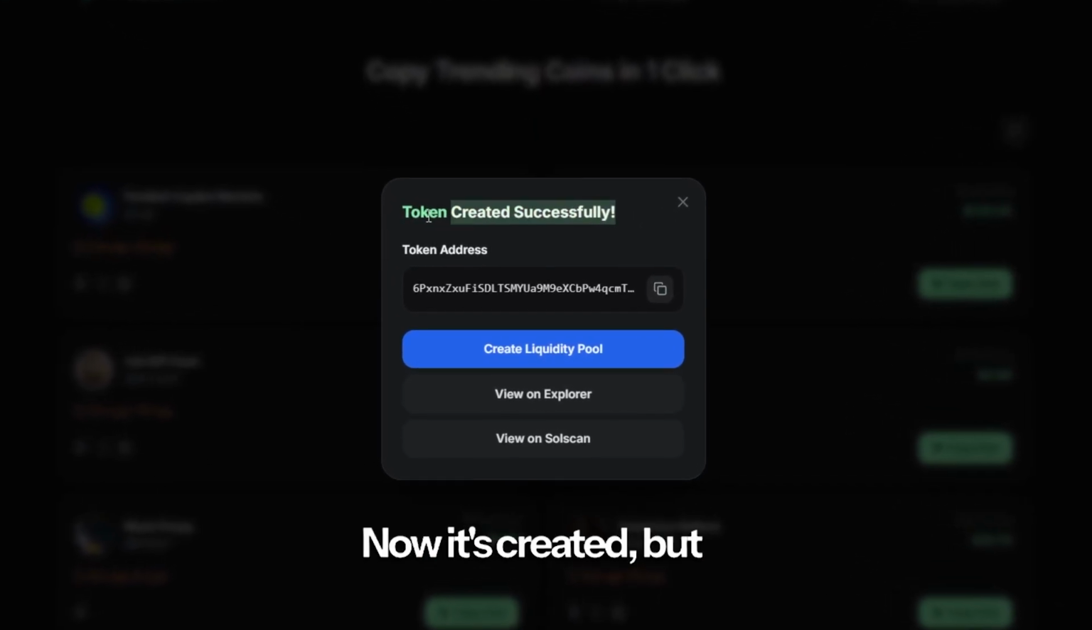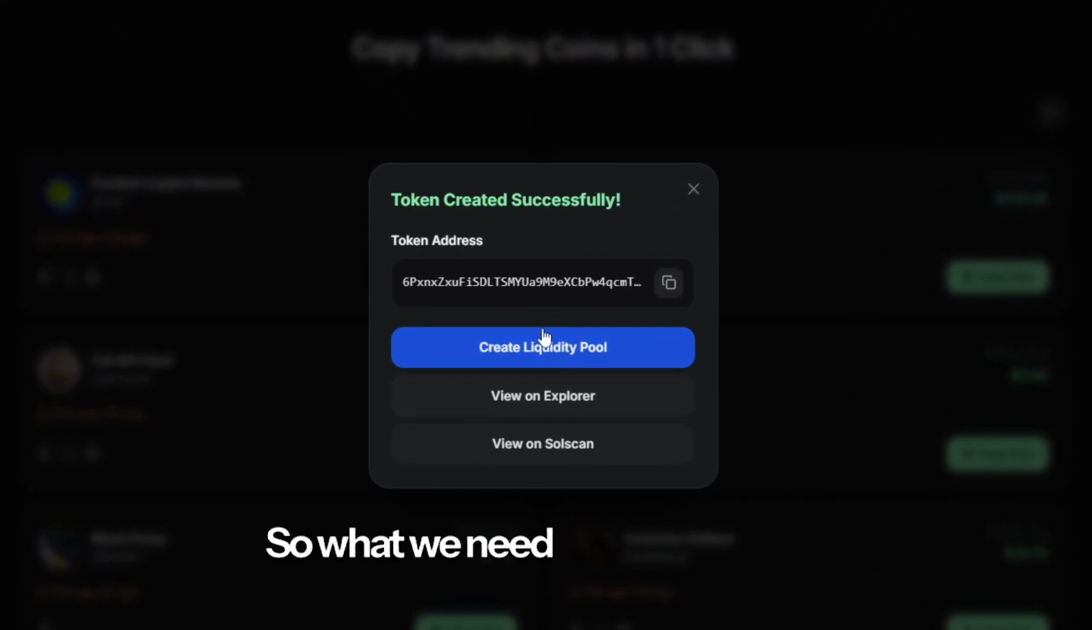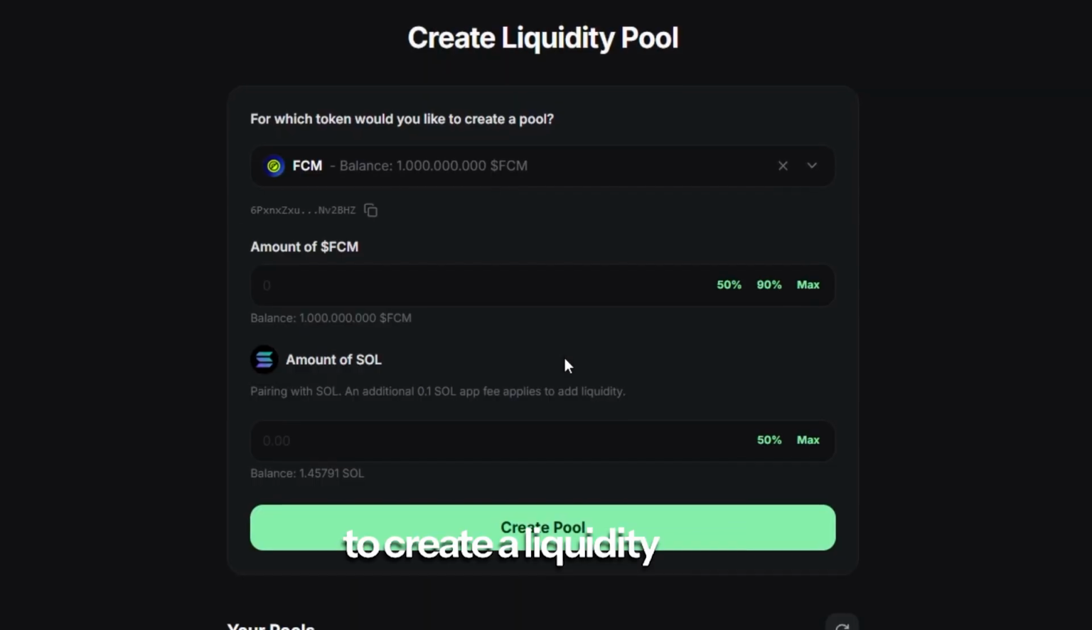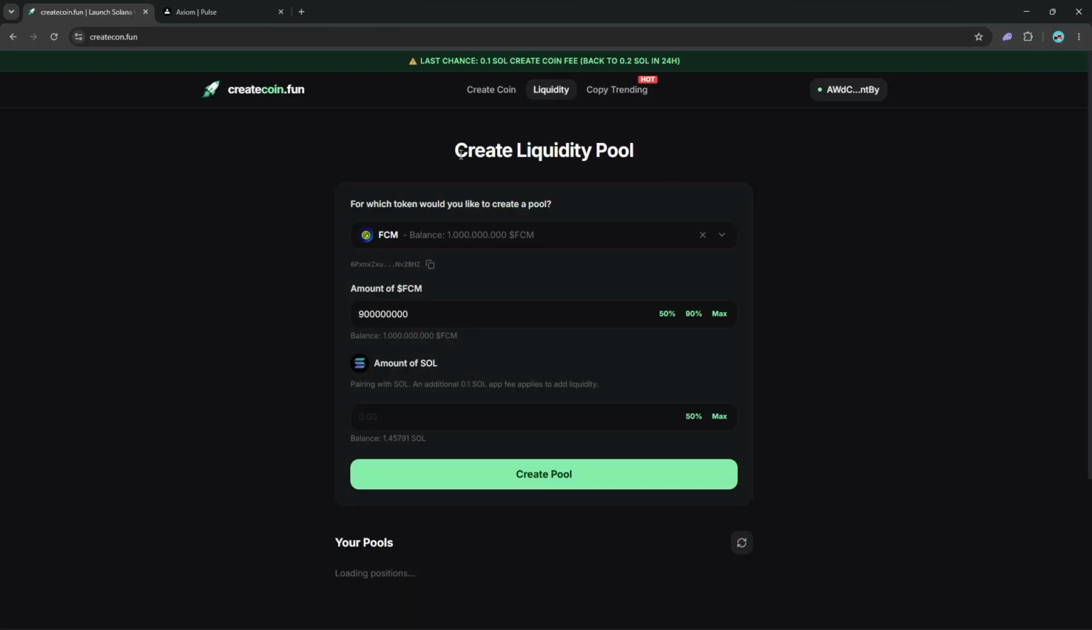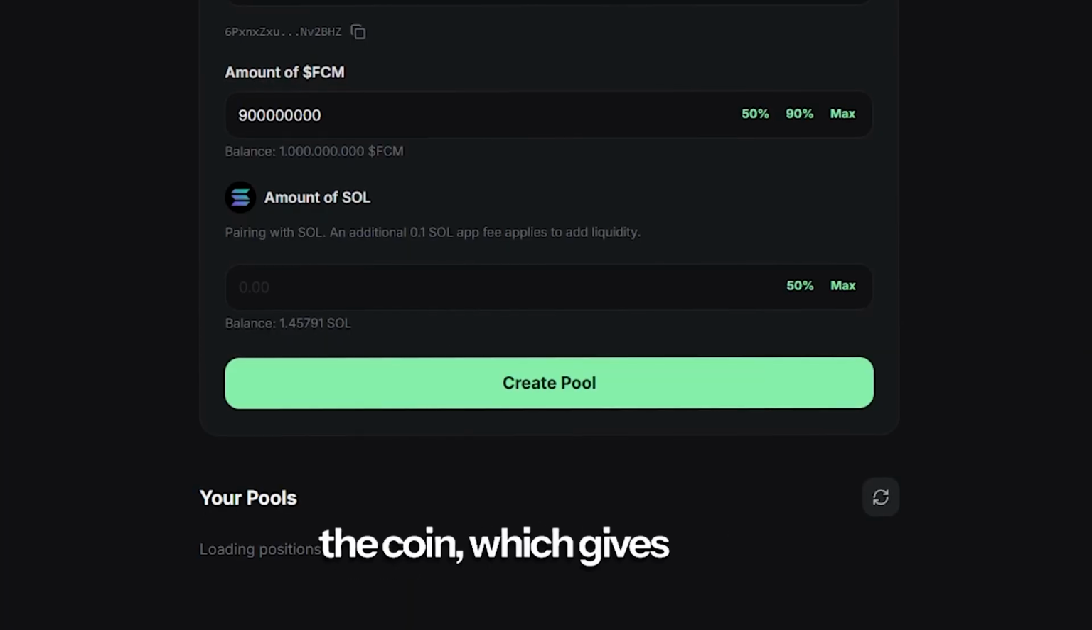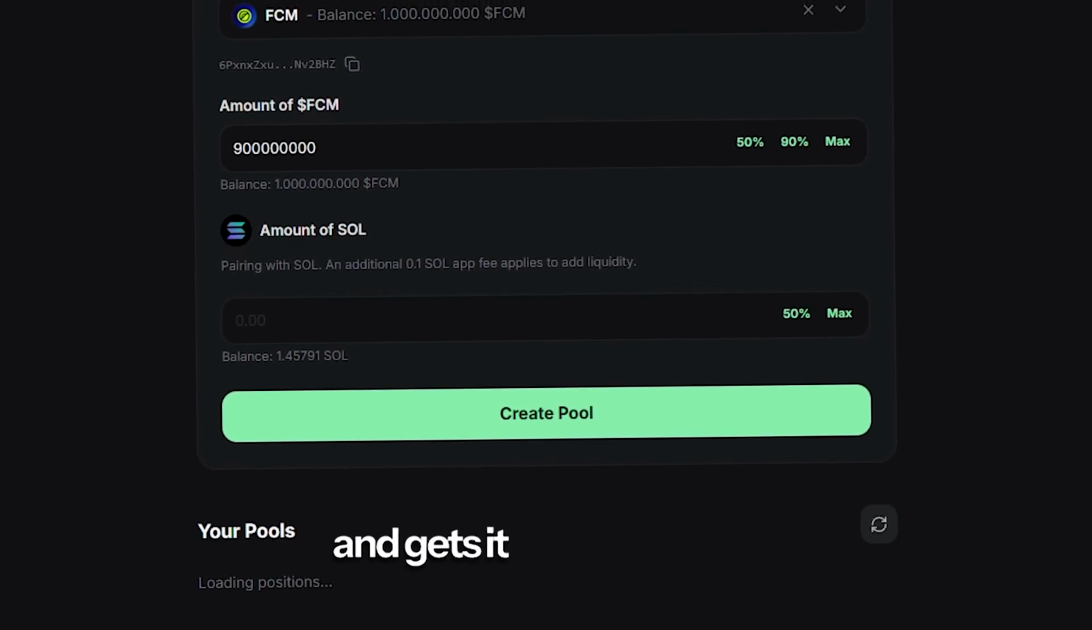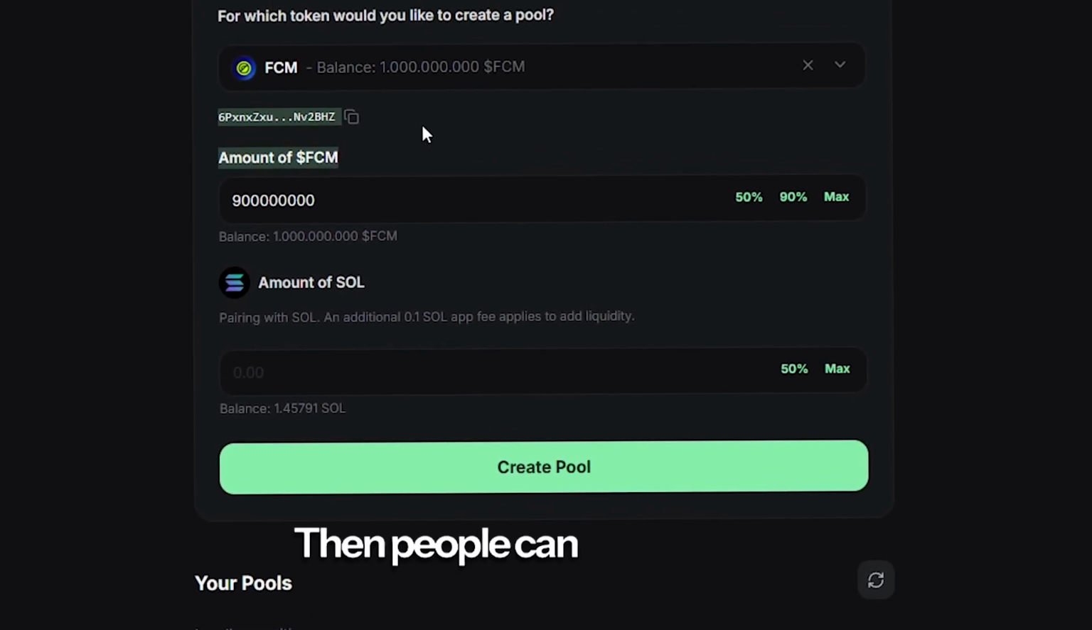Now, it's created, but it is not on the market yet. So what we need to do is create a liquidity pool. What this is, is us putting a bit of our Sol into the coin, which gives it a bit of initial investment and gets it on the market. Then people can start buying.